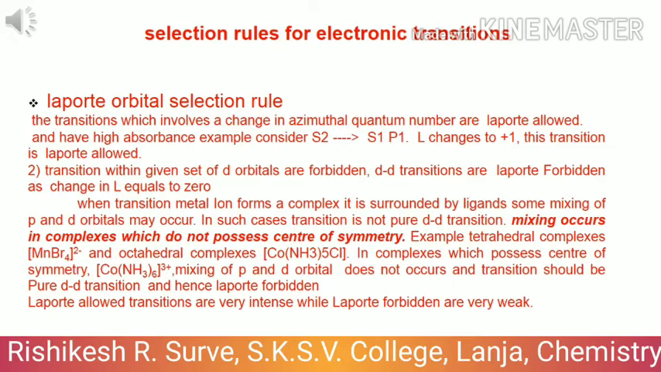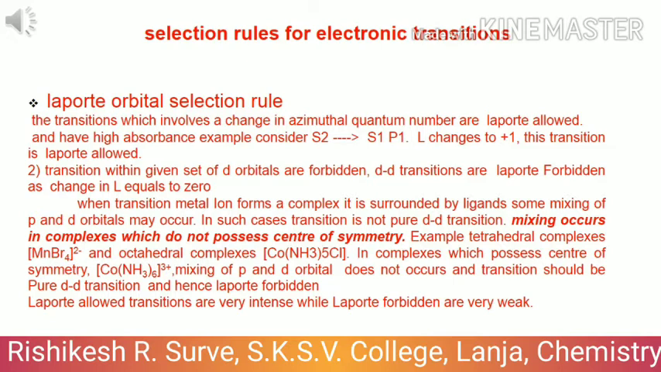Second point, the transition within the given set of d orbitals is forbidden. Generally, there are 5 d orbitals, subshells, and all have the same L value, and hence delta L will be equal to 0. Hence dd transitions are Laporte forbidden. But there are some assumptions in the Laporte orbital selection rule.